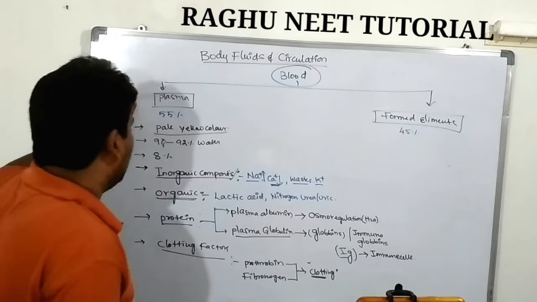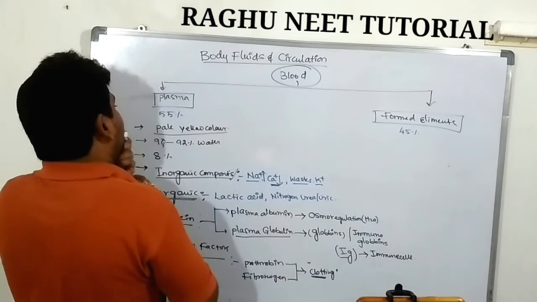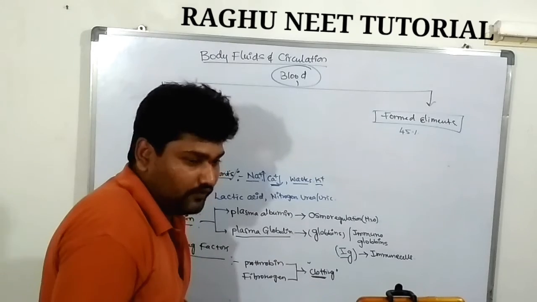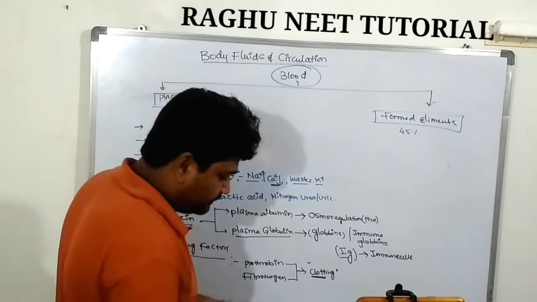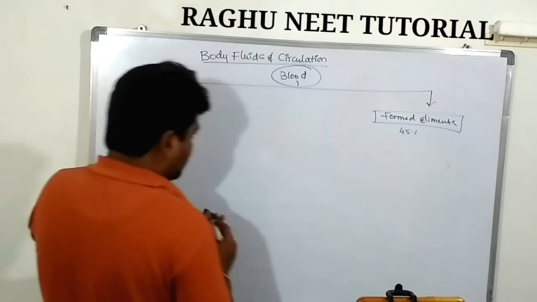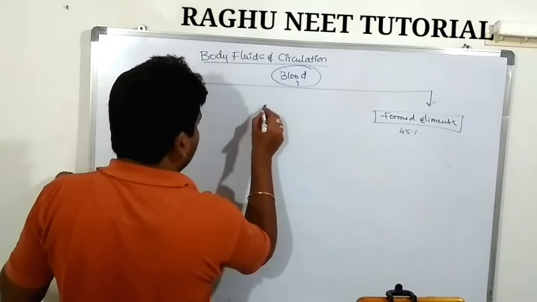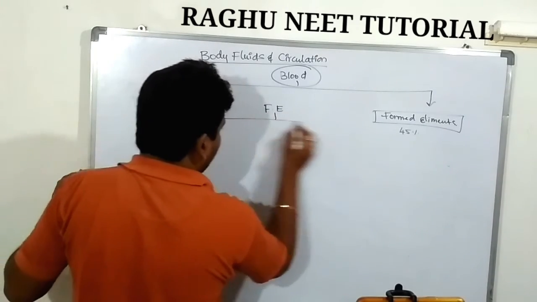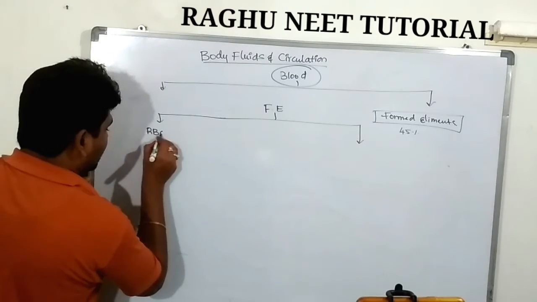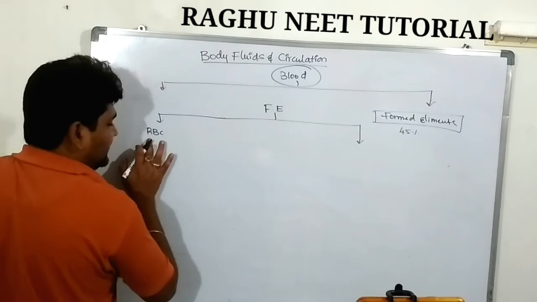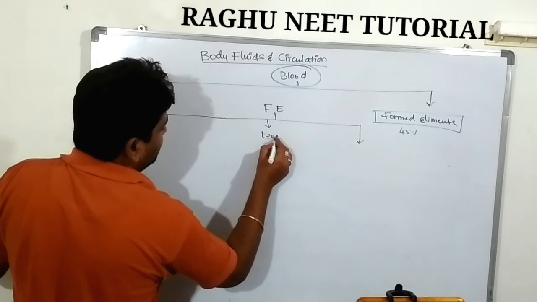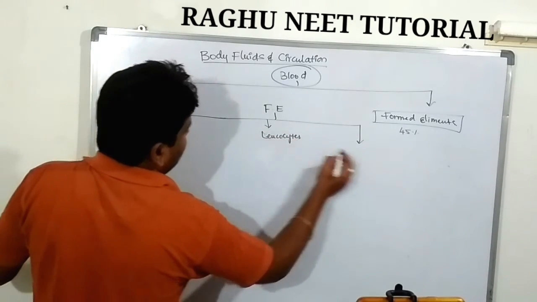So this is known as the plasma. It is 55% of the whole volume of the blood. Are you clear? Next, we move forward to the formed elements. These formed elements are three: erythrocytes, leukocytes, and thrombocytes.